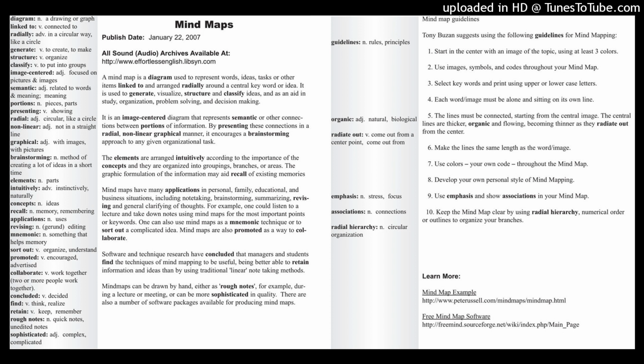Nobody's at the top, or in this case, nothing is at the top, right? You have something in the middle, your main idea, and then you have many other ideas, lots of other information surrounding it, around it. But nothing is more important than anything else. That's radial hierarchy, circular hierarchy. Remember, radial means in a circle, or like a circle.